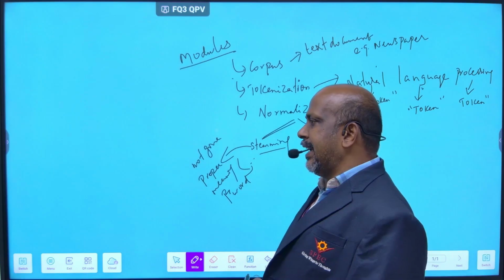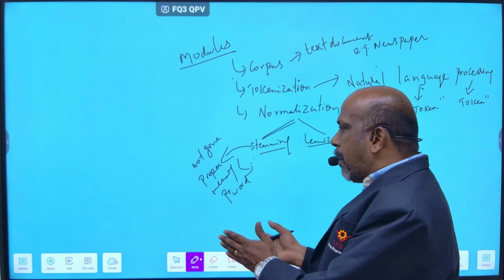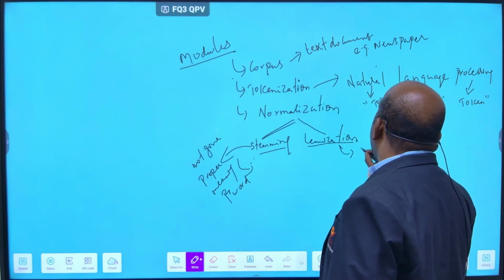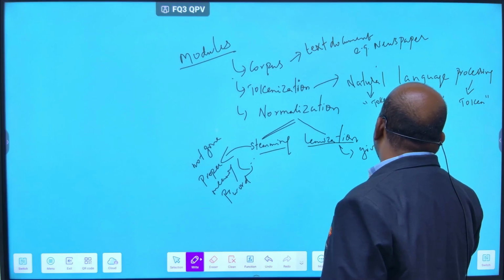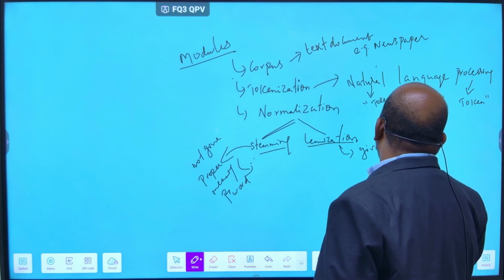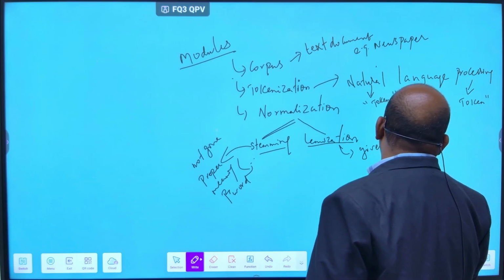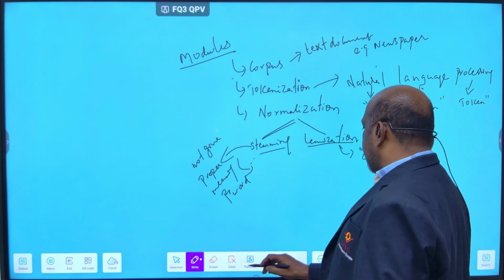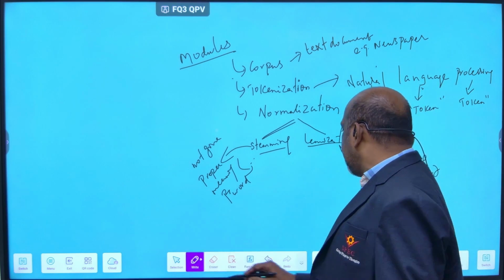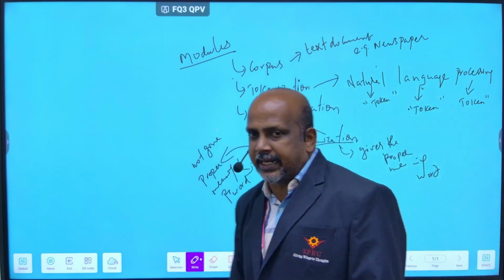Suppose nines becomes NINEZ or NIN, like this it will come, so it does not give the proper meaning of the word. That is stemming. Lemmatization gives the proper meaning of the word. That is the difference.